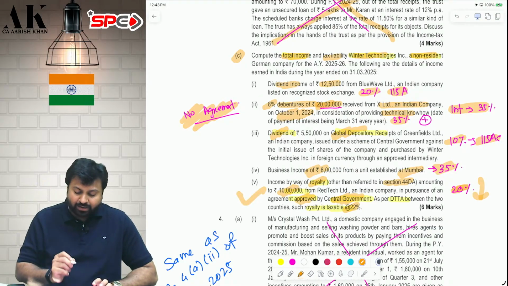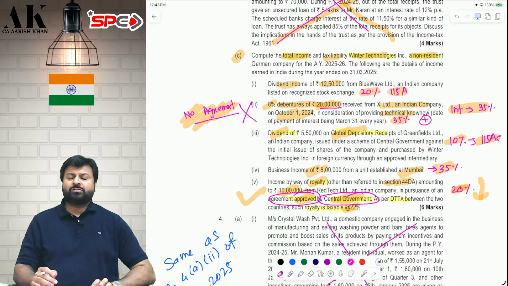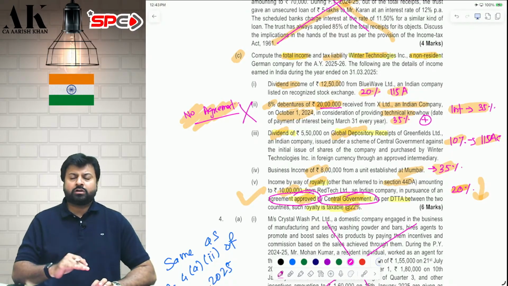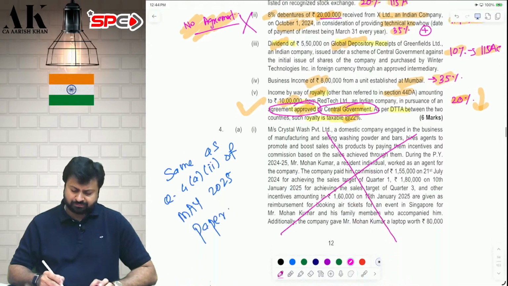Therefore, now this can come under 115A. The reason is very simple: there is an agreement which is approved by the central government. In point number 2, there was no agreement approved by the central government. Therefore, point number 2 cannot come in 115A, but point number 5 can come in 115A. I hope it is clear to all of you.